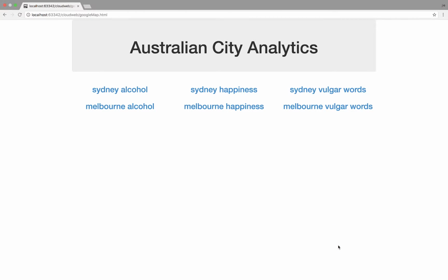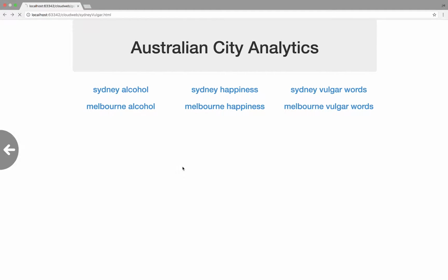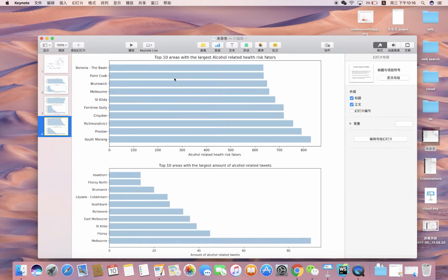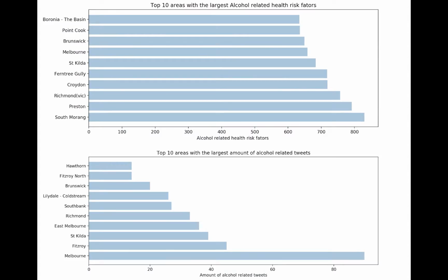The third scenario is about alcohol. Alcohol is consumed widely in Australia and occupies a significant role in Australian culture. According to the Australian Bureau of Statistics, some Australians consume alcohol at a level that not only increases the risk of alcohol-related injury, but also leads to other health problems. So in this scenario, we want to compare alcohol tweets with actual alcohol consumption. The chart down here shows the top 10 areas with the largest amount of alcohol tweets.